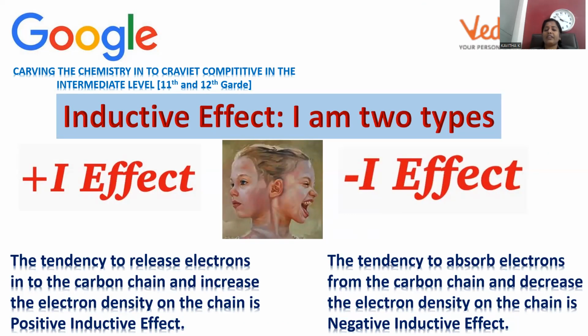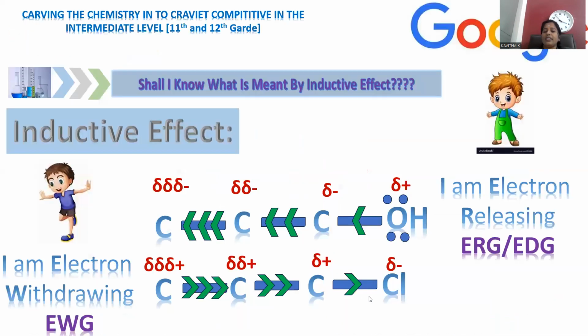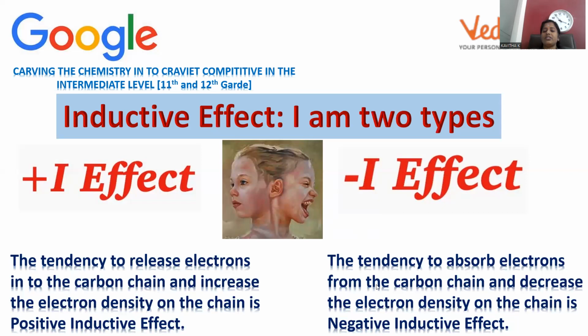So minus I effect is nothing but the tendency to absorb electrons from the carbon skeleton and decrease the electron density in the chain, which is called a negative inductive effect. Itself it is acquiring the negative charge and gaining electron density from the carbon skeleton, which is called minus I effect. Plus I effect is releasing of electrons; minus I effect is accepting of electrons from the carbon skeleton, right?